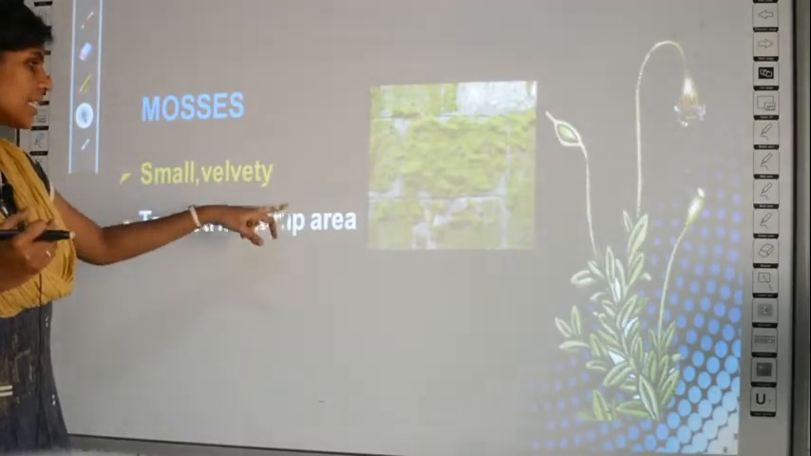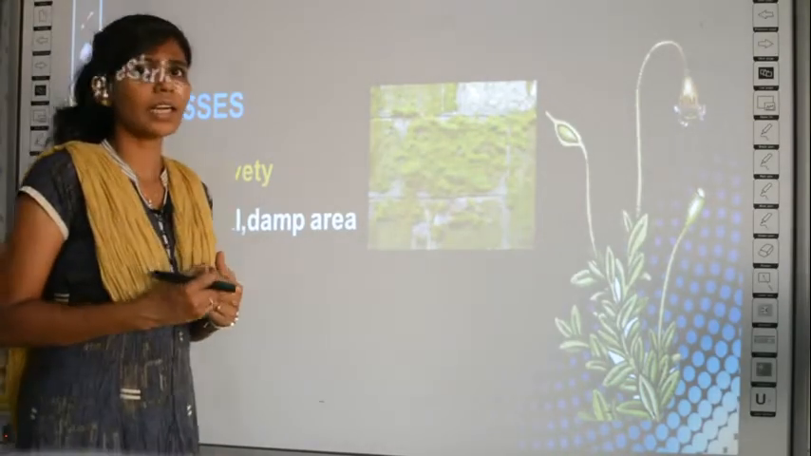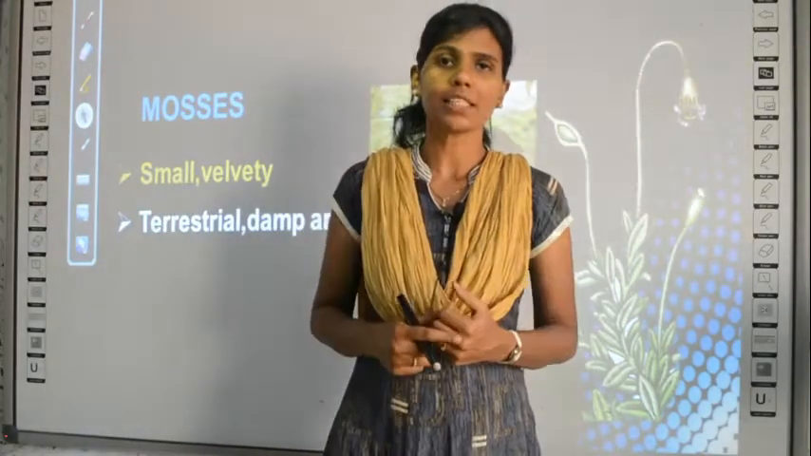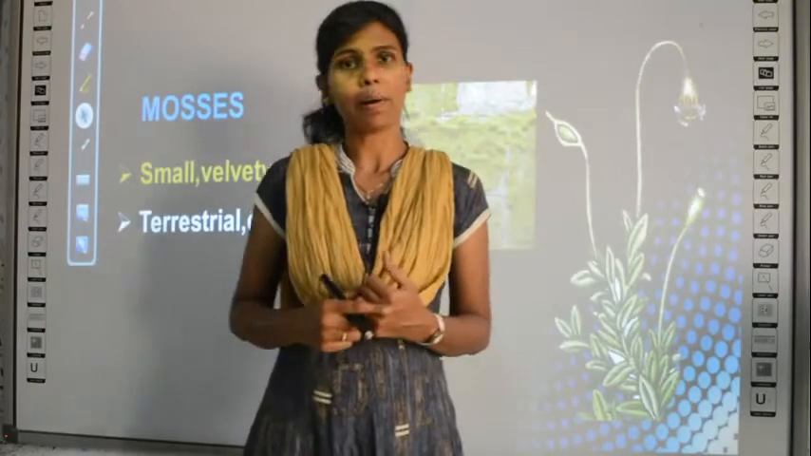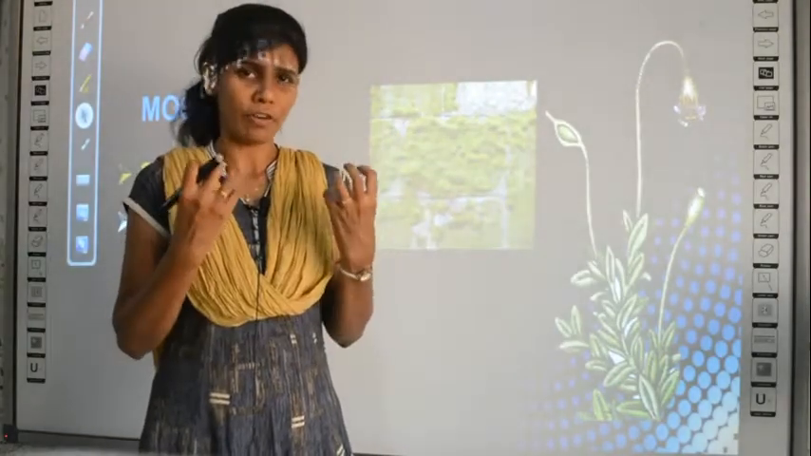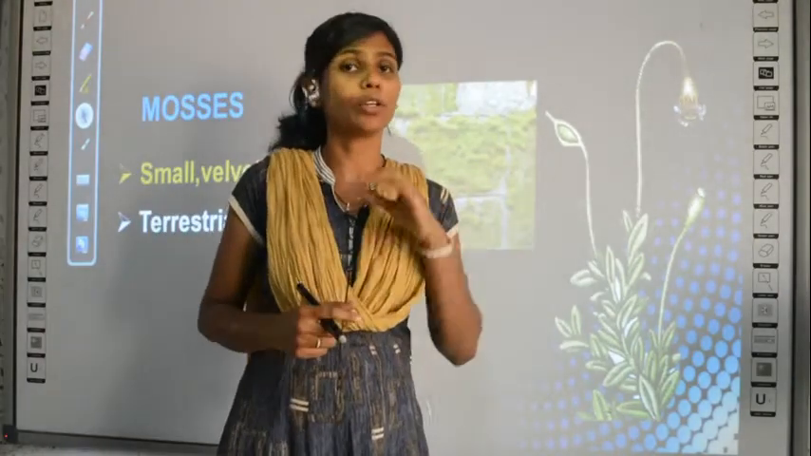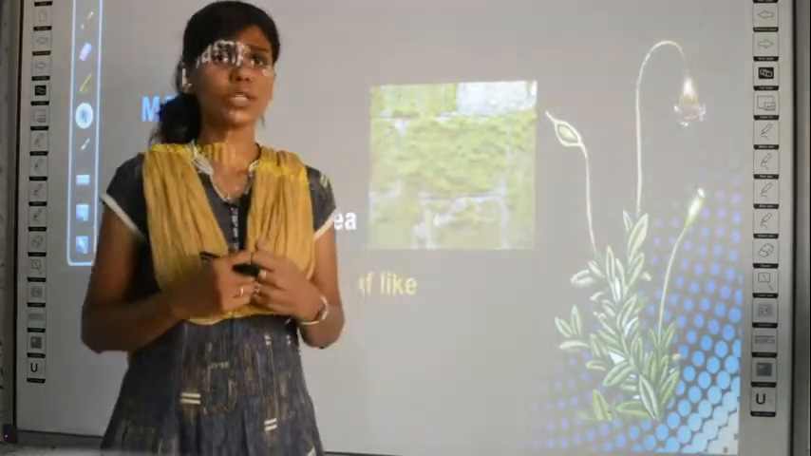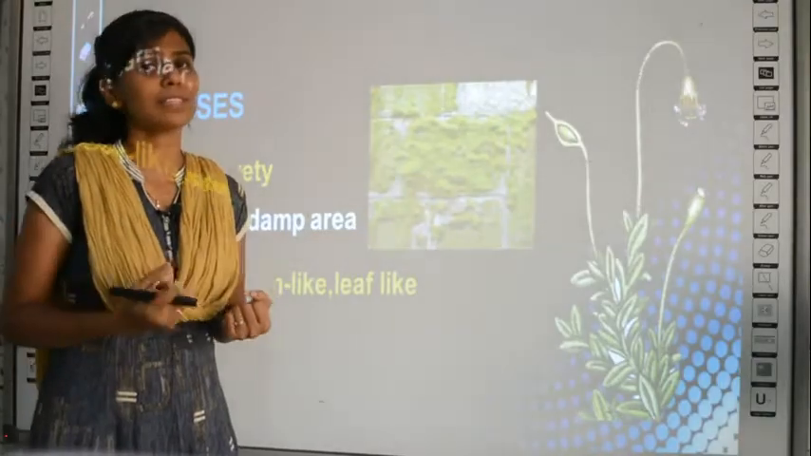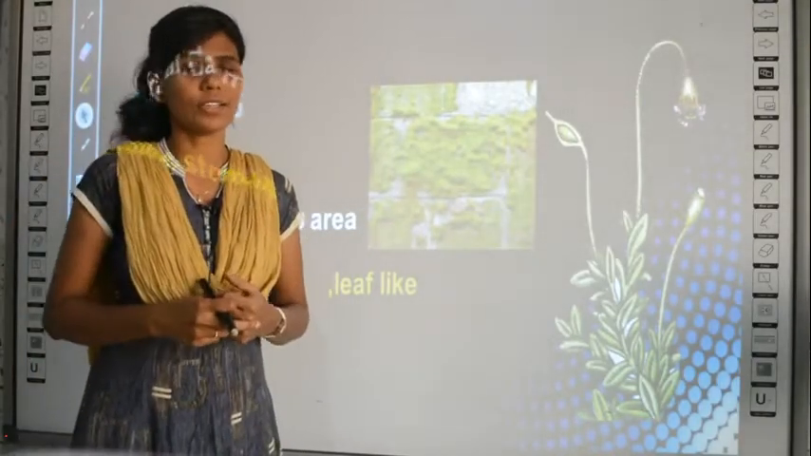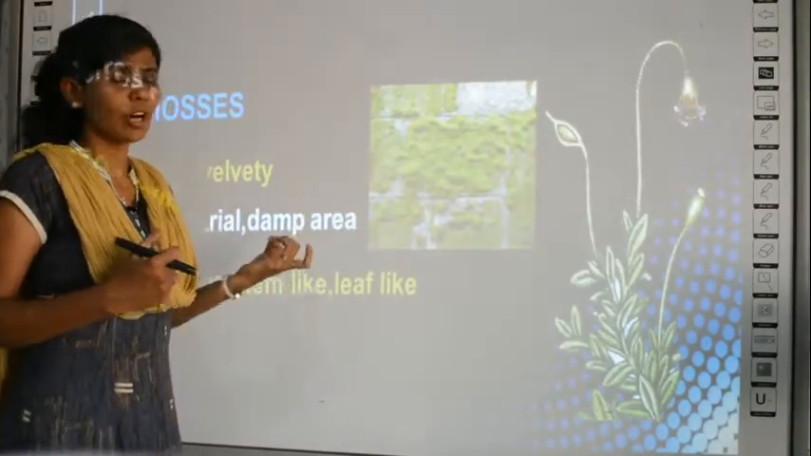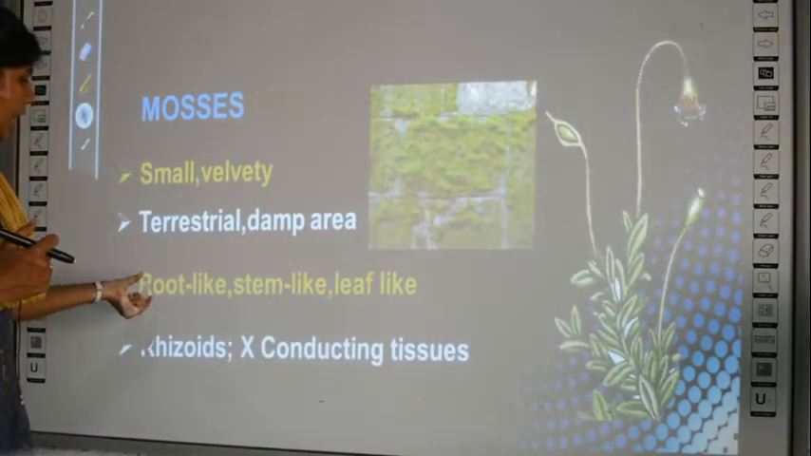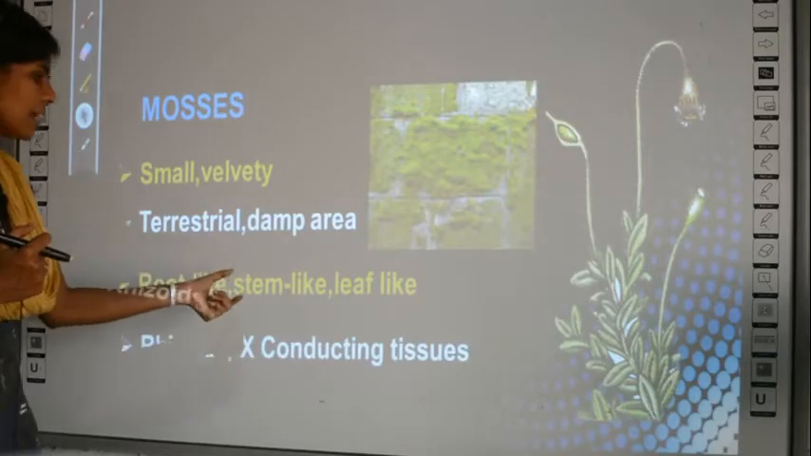It lives on the land area. And where in the land area? In damp areas. Which is a damp area? Wet places are called damp places. Clear? Wherever you have moisture. That's why, as I told you, during the rainy season and also inside the well you have lots of moisture or humidity. It is always damp or wet in nature. That's why in those places you can see these mosses, and also they have root-like, stem-like and